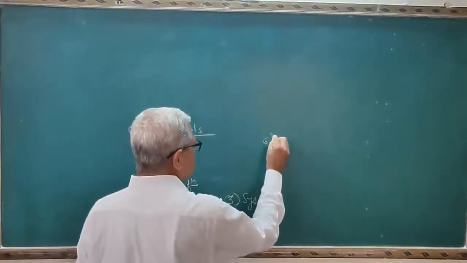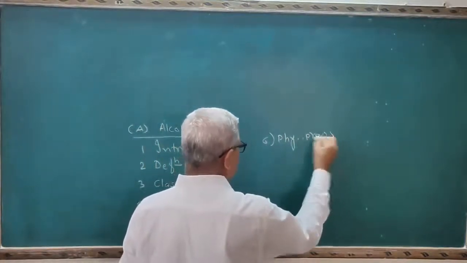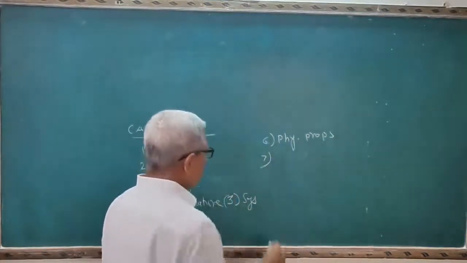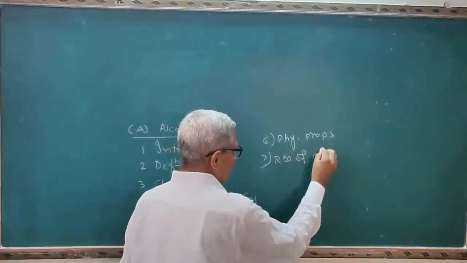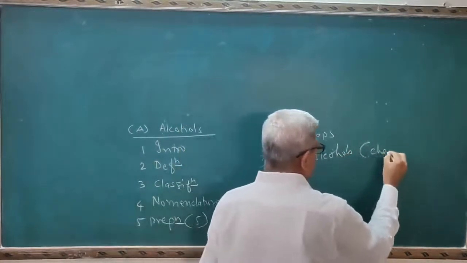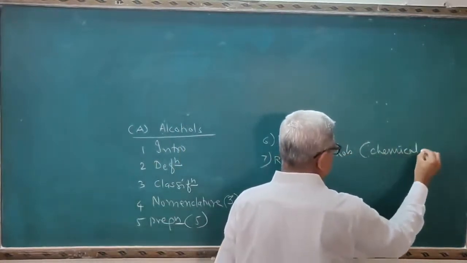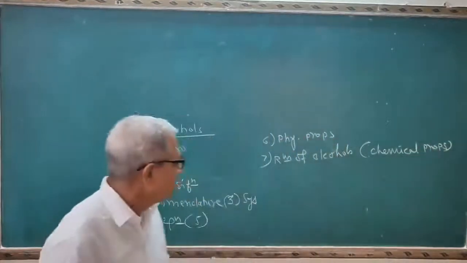Point number 6, physical properties of alcohols. Point number 7, reactions of alcohols. These are also called as chemical properties of alcohols.